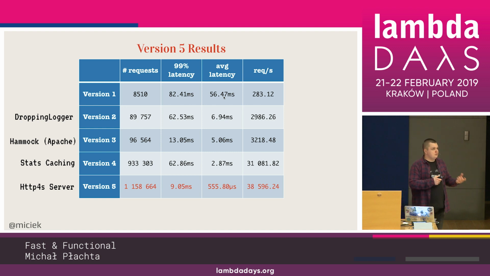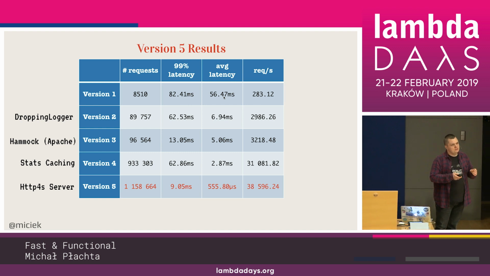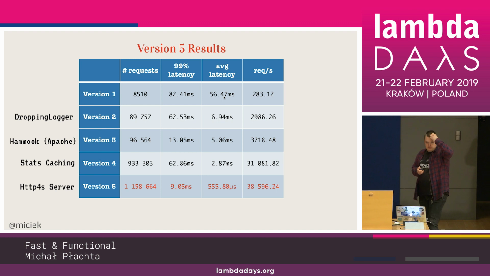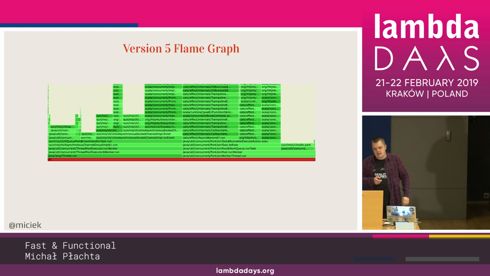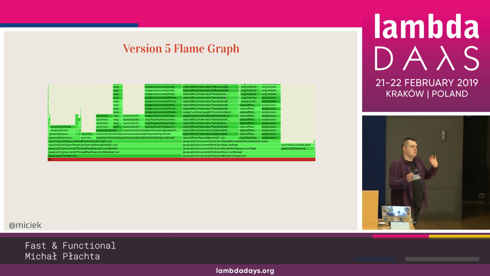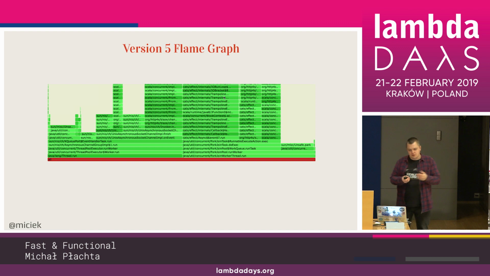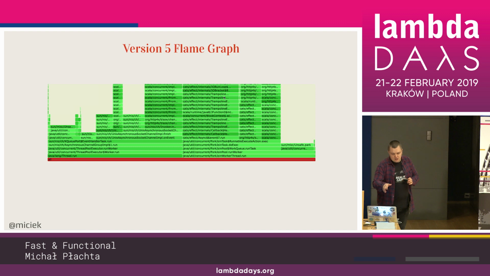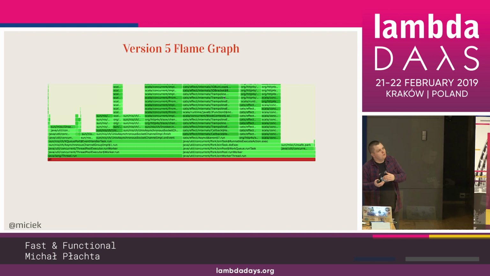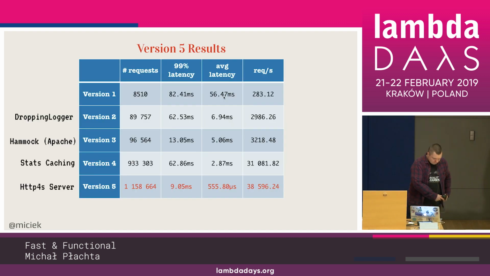And the average latency is very nice because it's in microseconds, right? And 99th percentile is also very nice. Less than 10 milliseconds is what we like to have. So a very, very fast service written in Scala, written using a purely functional way. And the flame graph looks like that. As you can see, there is a nice division between different lines of code. No special bottleneck. You can of course go into some concurrent implementations, like in the middle of this flame graph, if you want. Sorry for this technical trouble.